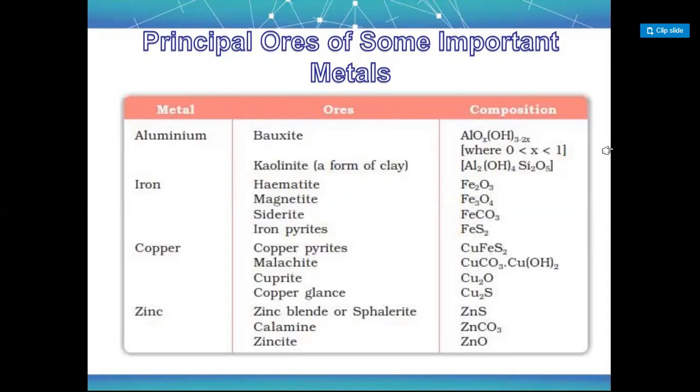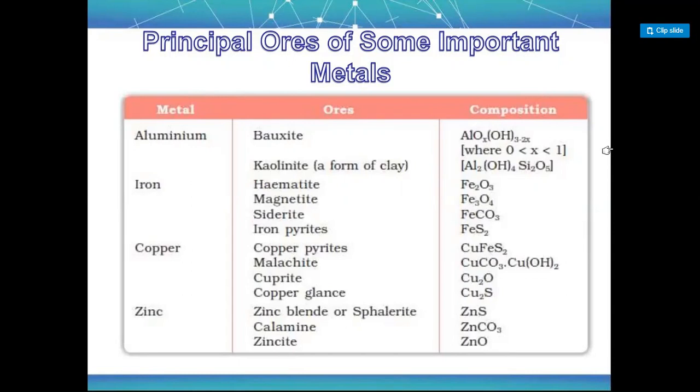Why? Because they can ask you which metal is extracted from siderite. So you must be familiar with the ores and elements, that is, from which ore which element can be extracted.